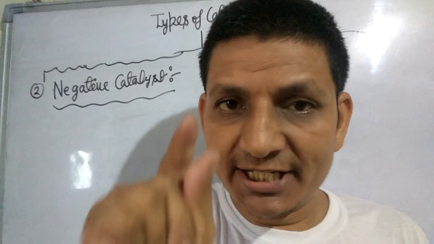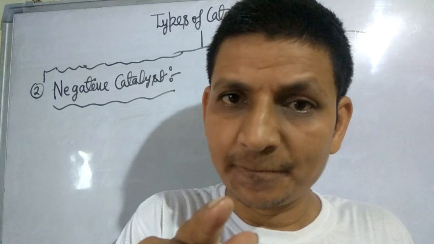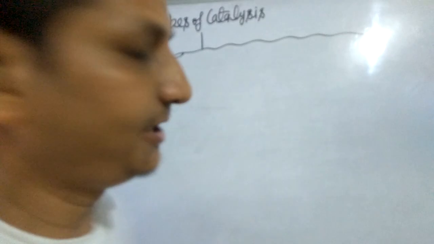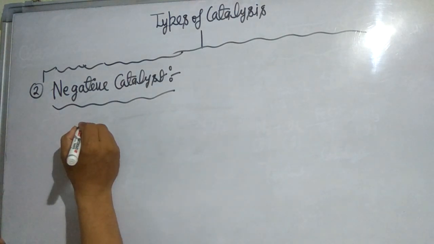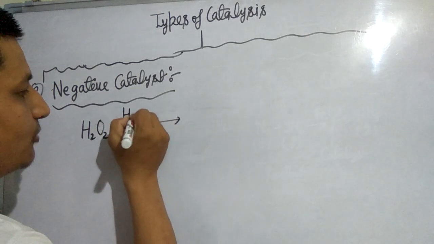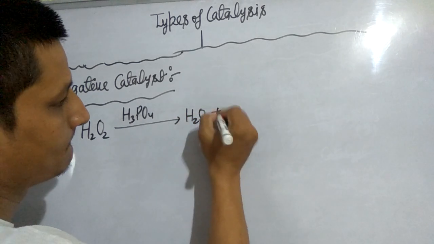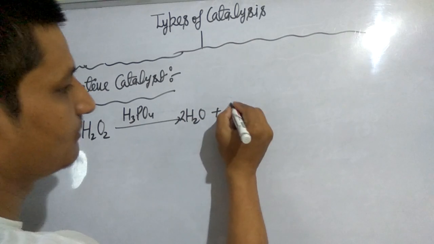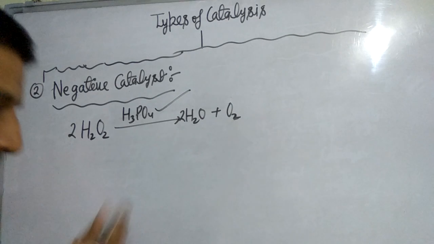Negative catalyst. When a catalyst decreases the rate of reaction, the catalyst is called a negative catalyst, and this phenomenon is known as negative catalysis. Look here. Decomposition of hydrogen peroxide in the presence of phosphoric acid H3PO4 gives water and oxygen. Here phosphoric acid acts as a negative catalyst.